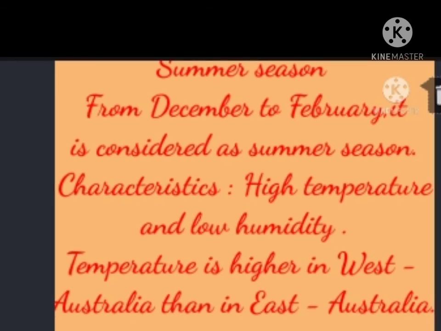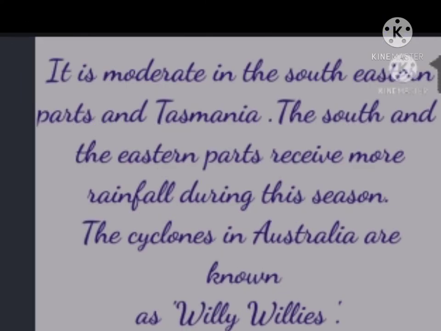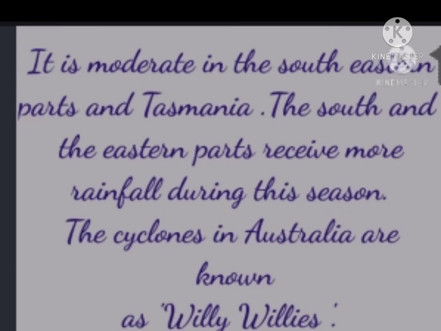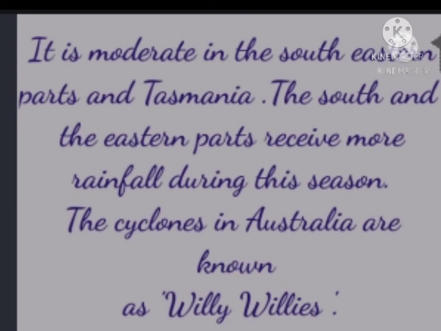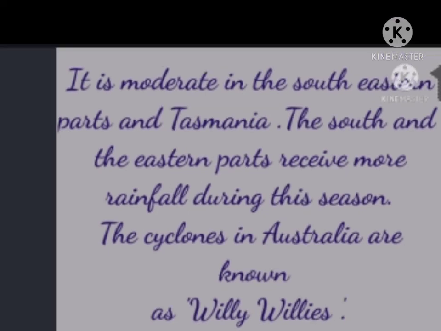The temperature is high in West Australia than in East Australia. It is moderate in southeastern parts and Tasmania. Pressure is low in inland areas, so the south and the southeastern parts of the continent receive more rainfall during this season. Then the cyclones in Australia are known as willies.